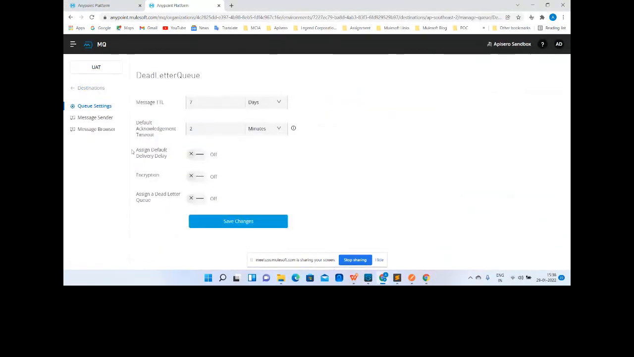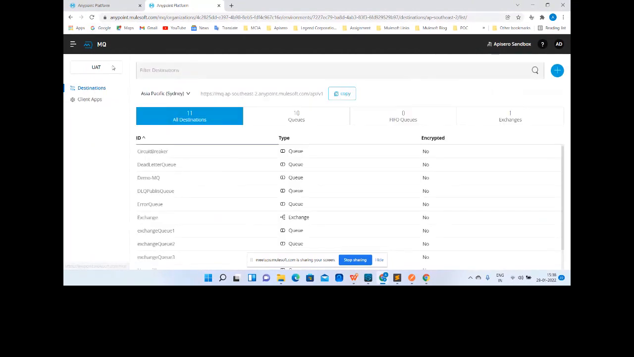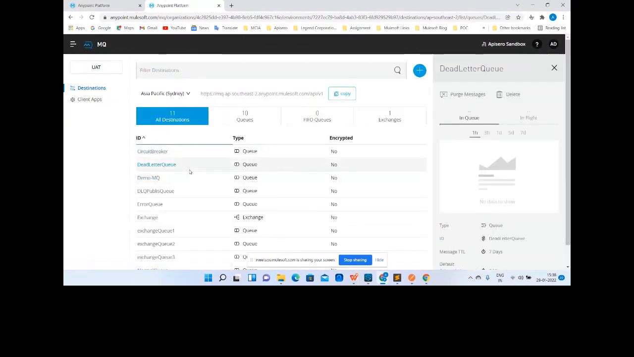we have, oh, let me go back. Two messages, right? Because last time we processed without on error propagate and this time with on error propagate. So a previous message and this message, so that's why we can see two messages in the dead letter queue. So let me purge this time.